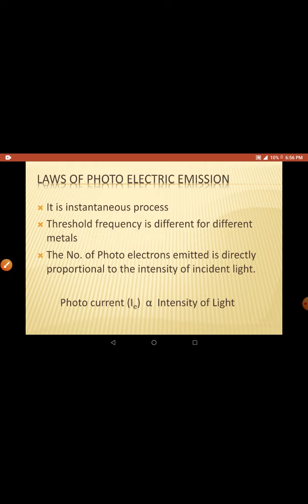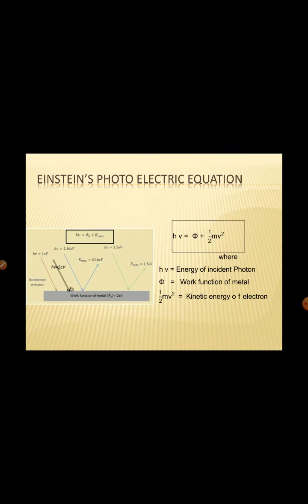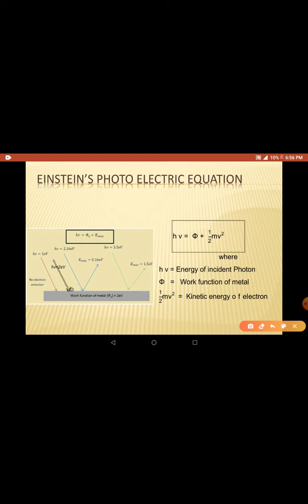And the number of photoelectrons, again I'll go back to explain this. Suppose we have photons of 2.16 electron volts continuously coming towards this metallic plate, whose work function is 2 electron volts, right?